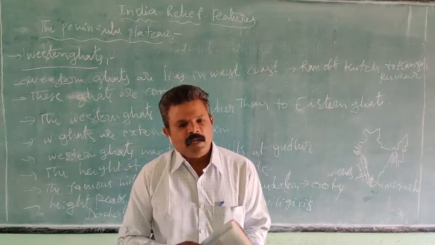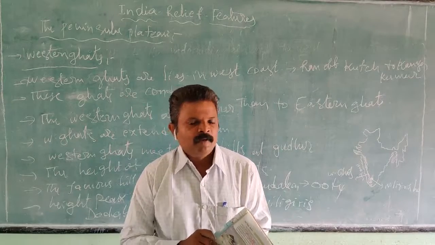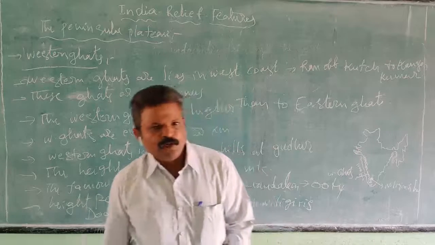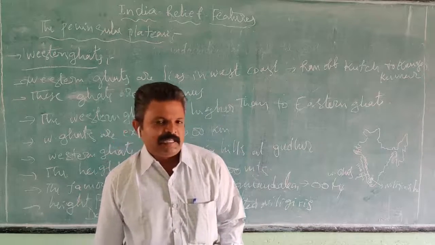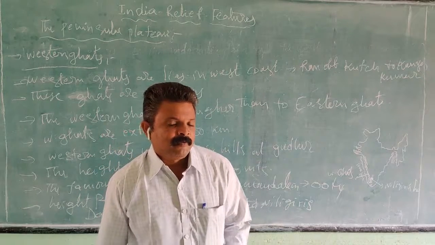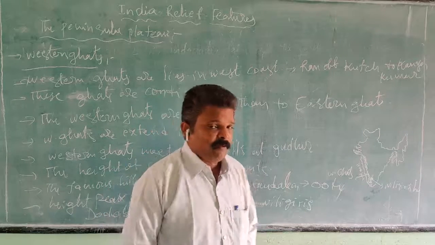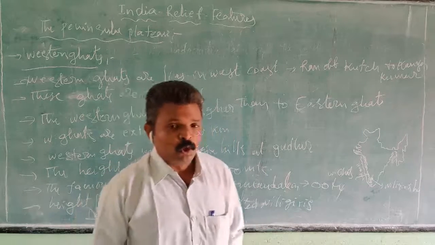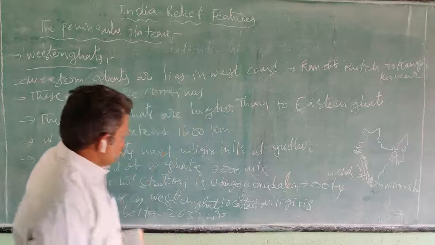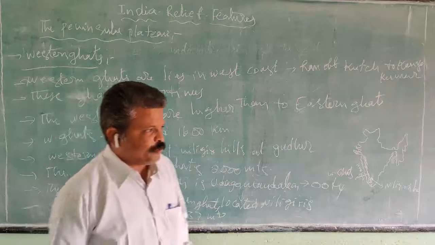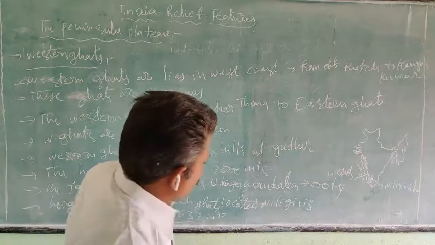The elevation of the Western Ghats is 2000 meters, and the highest peak is Doda Betta, 2637 meters.